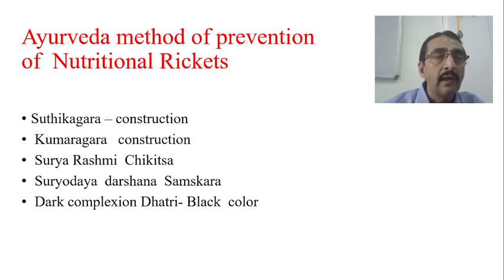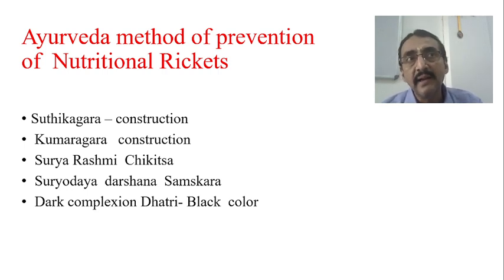That's all. And more than that, vitamin D is important to maintain the calcium level in the blood also. If the calcium level in the blood is not maintained, then there will be a problem related to phosphorus, the calcium phosphorus ratio will be affected, and the parathyroid hormone will come into play. So many things will happen, so that we will not discuss. But today we only discuss the Ayurveda understanding in the prevention of nutritional rickets.